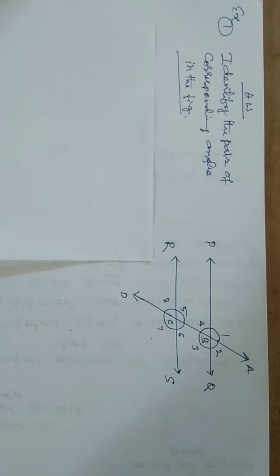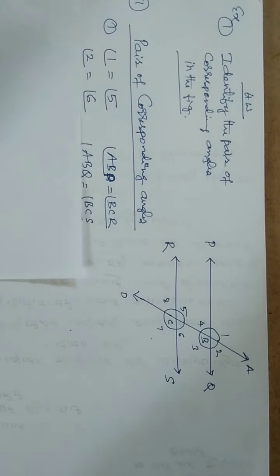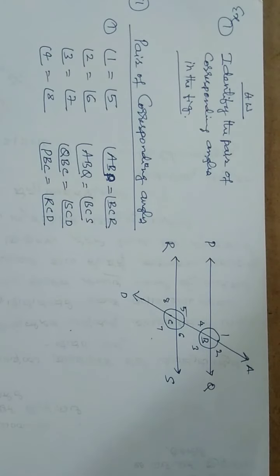So you please tally with your answer. I am just going to show you the 4 pairs of corresponding angles. These are the pairs of corresponding angles I have given you for the homework. I hope you have completed that.